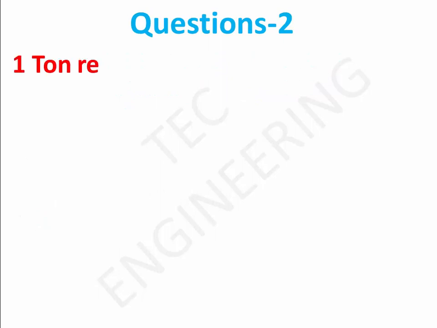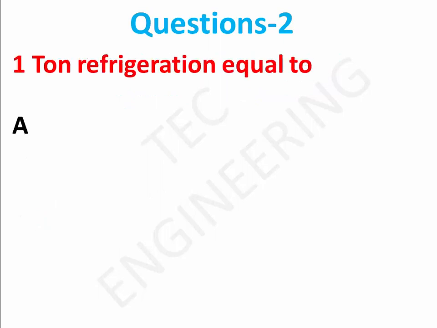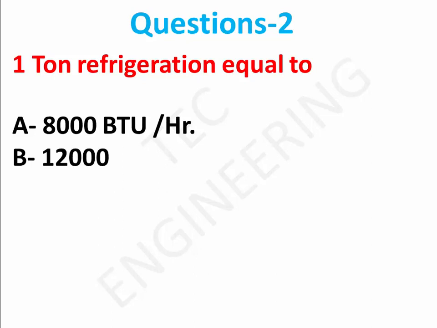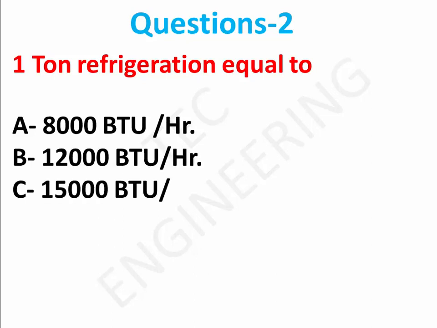Question 2. 1 ton refrigeration equals: Option A, 8,000 BTU per hour. Option B, 12,000 BTU per hour. Option C, 15,000 BTU per hour. Right answer is option B, 12,000 BTU per hour.